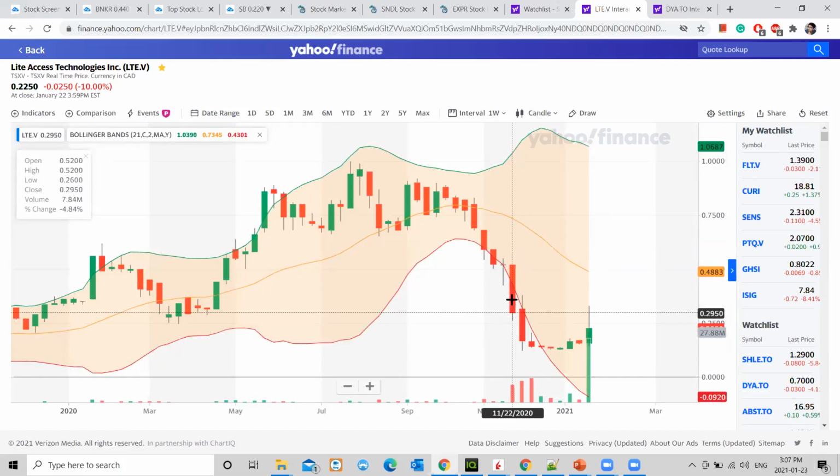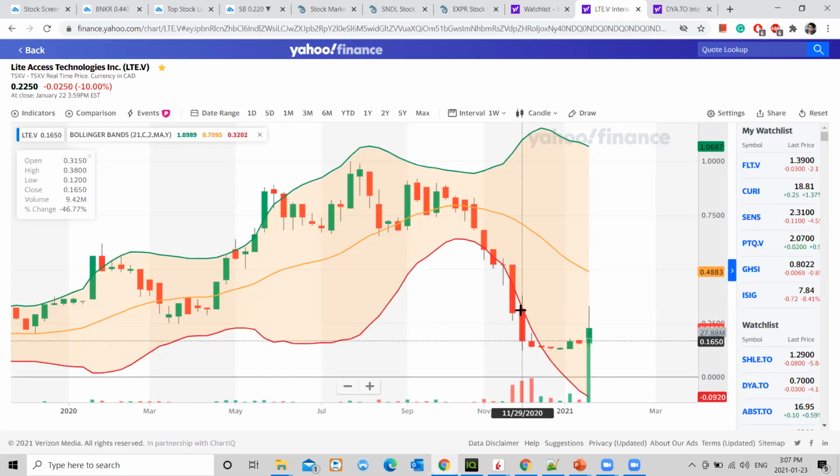The indicators indicated that it had dropped under this support. Williams R, RSI, all the indicators were giving a hint that it's oversold, and I entered here. That was my first buy for LTE at around 0.30 on this day.